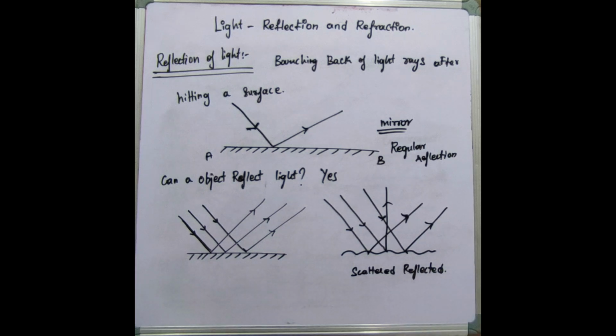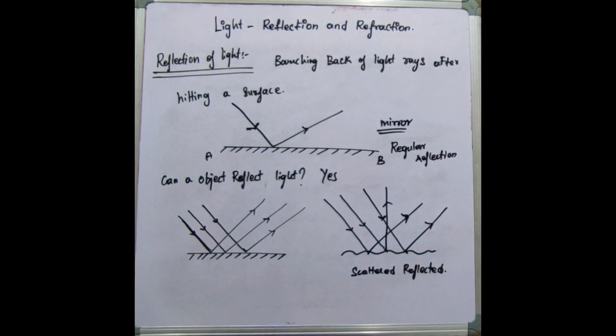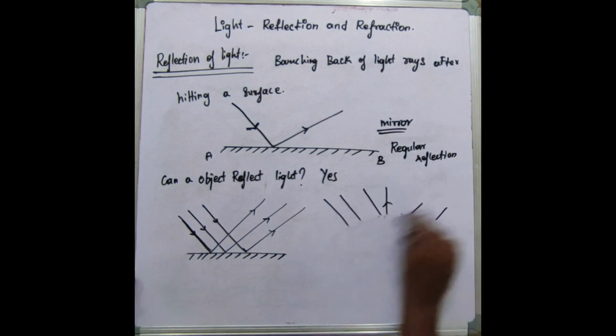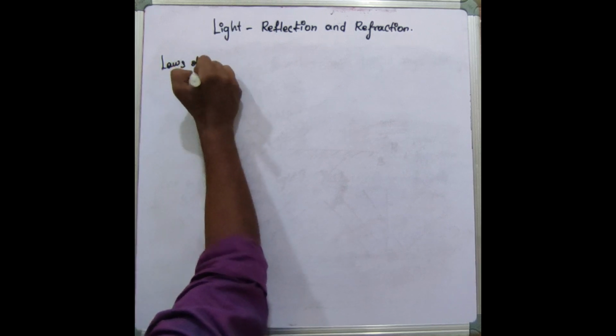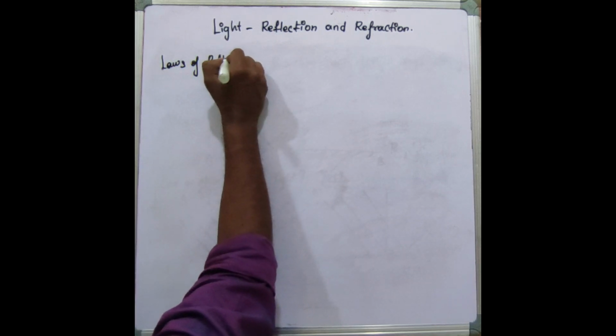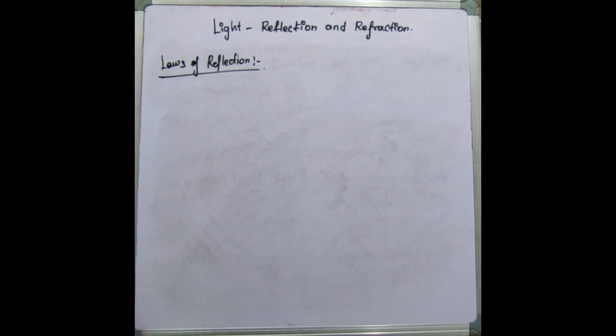Scattered reflection or irregular reflection என்று சொல்லலாம். சரிங்களா? So what is reflection? Reflection is bouncing back of light rays after hitting the surfaces. Laws of reflection. There are certain two laws. So first law என்ன சொல்லுது அப்படின்னு பார்த்தீங்கன்னா,